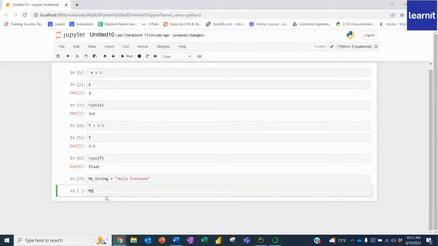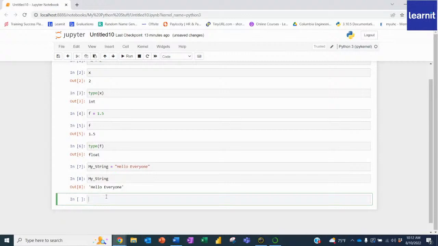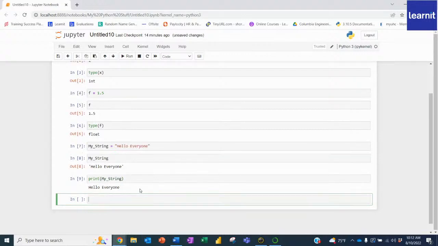Now, if I just type in my_string and use shift enter, it's going to say, Joe, this is what the string is: 'Hello, everyone.' But if I actually wanted to print this string out, we're going to use what's known as the print command. So if I do print, and then I open my parentheses, and I type in there that I want it to print my_string, once I do that, you'll see it just comes out as Hello, everyone. So there is a difference from just calling a variable like this, where it says this is what's inside of it, a string of text, or printing it, which is actually going to print it out without those quotes.